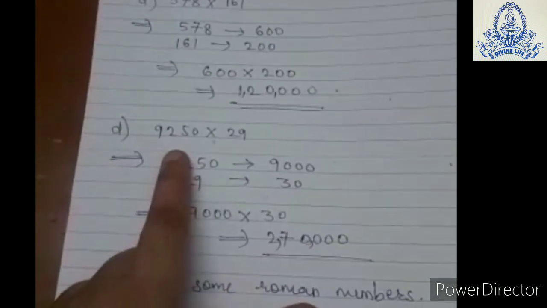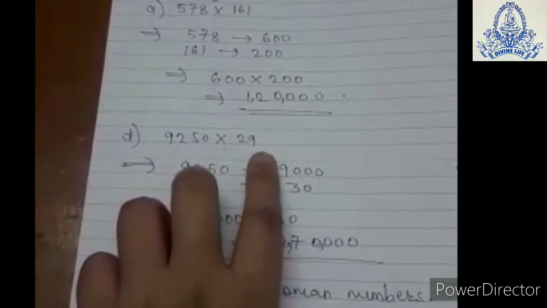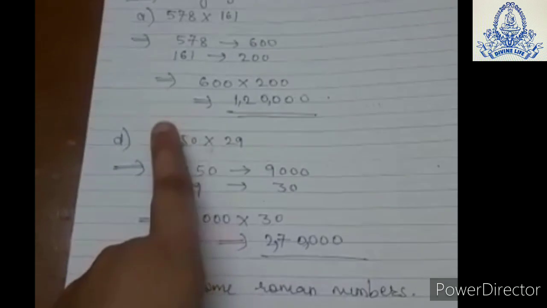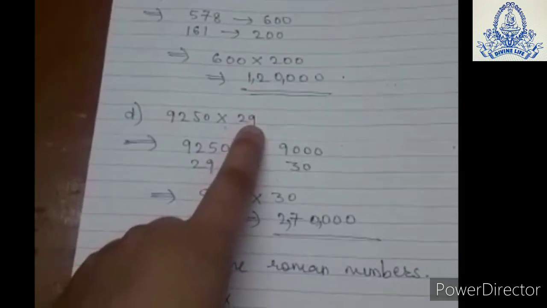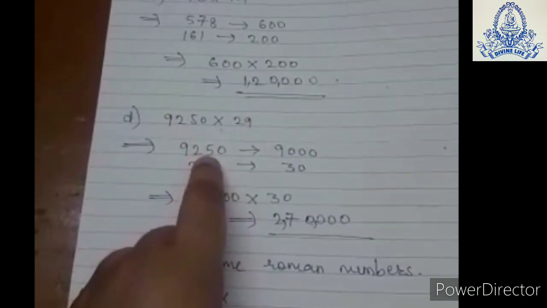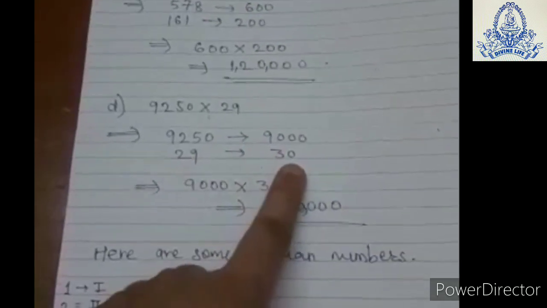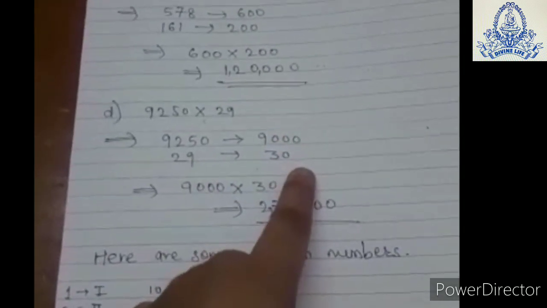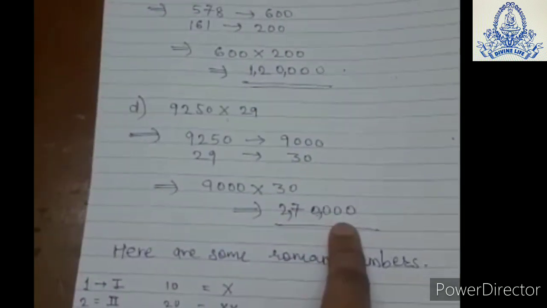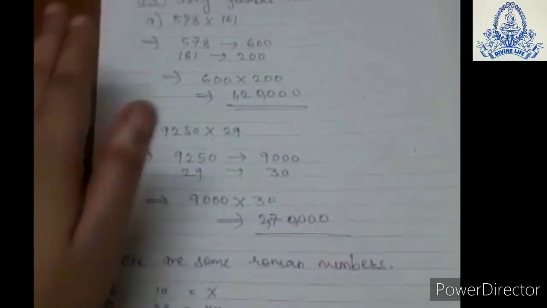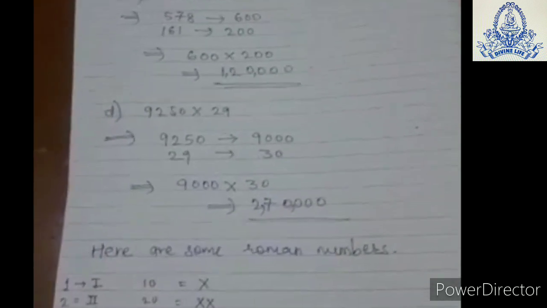Okay, see one more example. 9250 multiplied by 29. Okay, you have to find nearest thousand of this number and nearest tens of this number. So nearest thousands of this number is 9000. Okay, and nearest tens of this number is 30. So 9000 multiplied by 30 gives you 2,70,000. Okay, is that clear? In same way you can solve each and every example of all the three exercises.